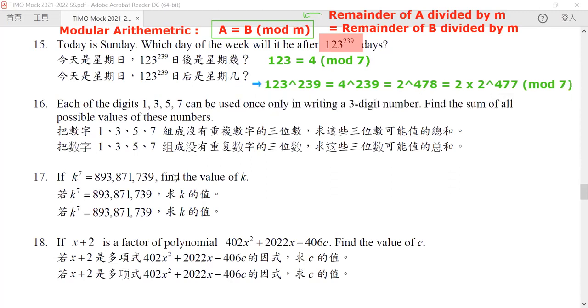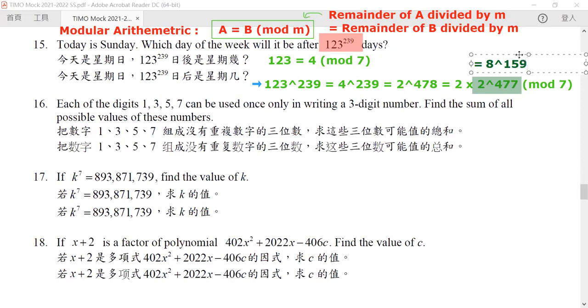Now, why do we want to consider this? It's because this is very interesting by itself. Because 2 to the power of 477, because 477 is actually a multiple of 3, this number is exactly the same as 8 to the power of 159.